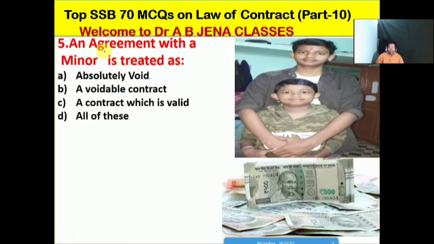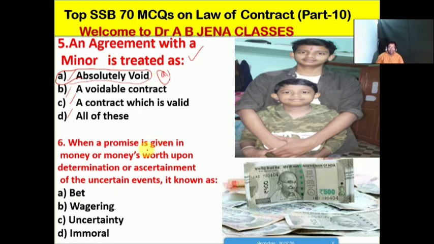Next one: an agreement with a minor is treated as what? A, absolutely void; B, a voidable contract; C, a valid contract; D, all of these. No doubt, friends, A is the right option for this MCQ. An agreement with a minor is treated as absolutely void.